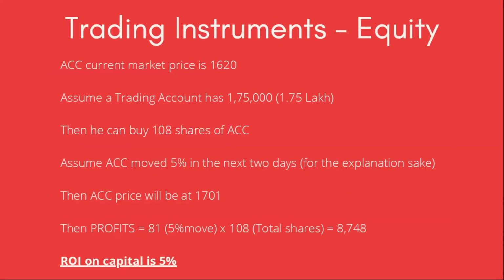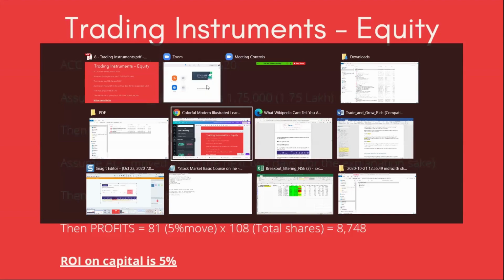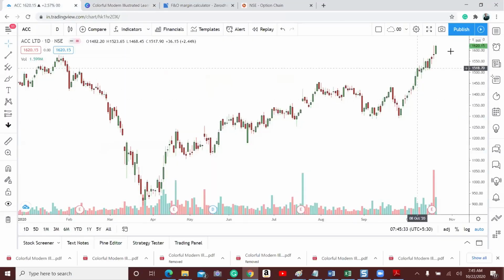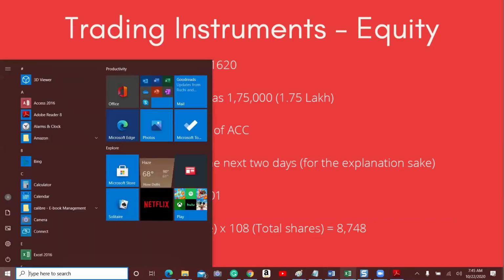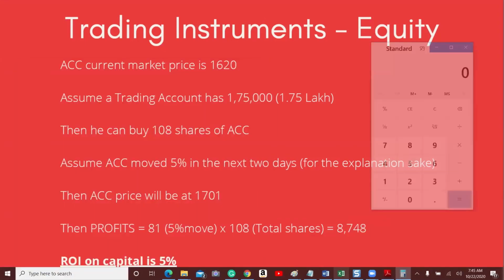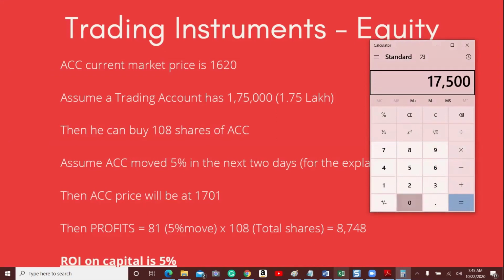So we will take an example. For example, we will take an ACC example, and the current market price of ACC is 1620. We will check it on the charts. Assume a trading account has 1,75,000 rupees. So in this case, he can buy 108 shares of ACC. I will show it in the calculator. For example, if a person has 1,75,000 rupees, if the current market price is 1620, he can buy 108 shares, isn't it? So he can buy 108 shares.